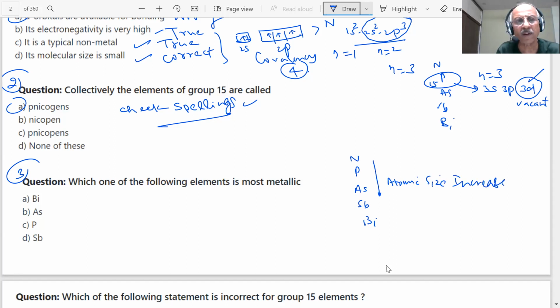And what will happen down the group? The metallic character will increase or decrease, student? What happens to the metallic character as you go down the group, students? Sir, it will increase. So which will be the most metallic? Which is the most metallic element, student, then?